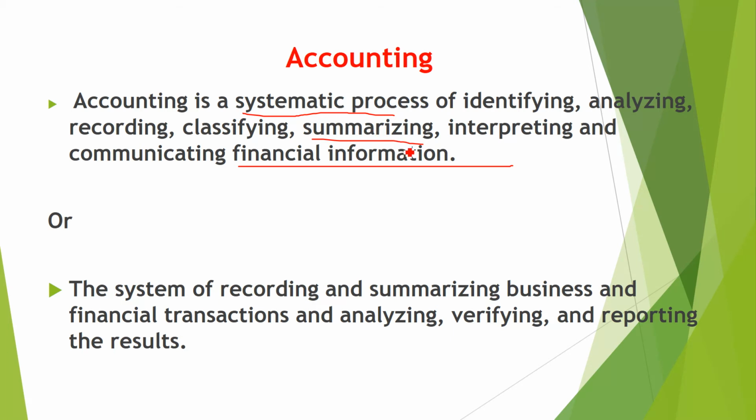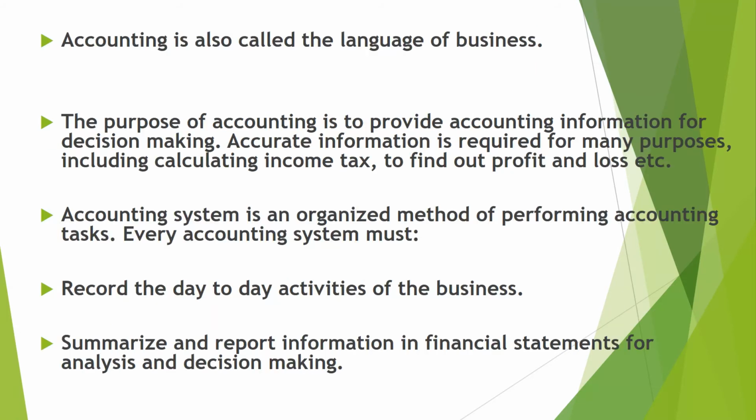It is a systematic way, a systematic process of identifying, analyzing, recording, classifying, summarizing, interpreting, and communicating financial information. So simple. In order you have to go, right? And we will learn this order one by one.